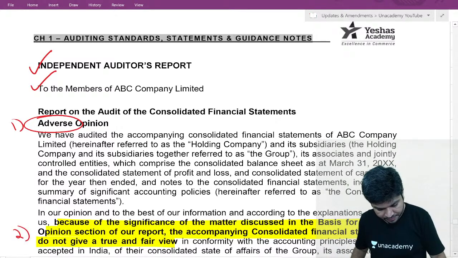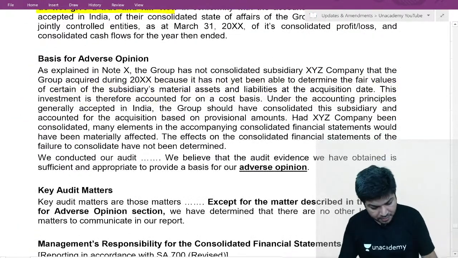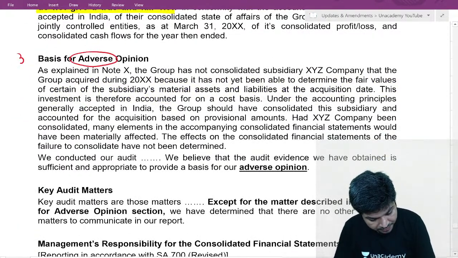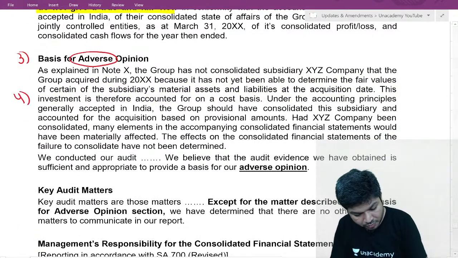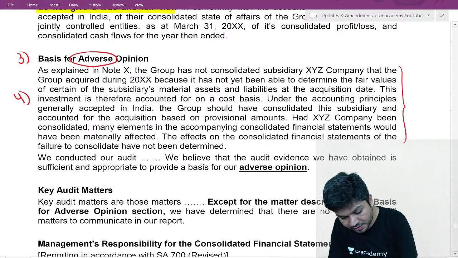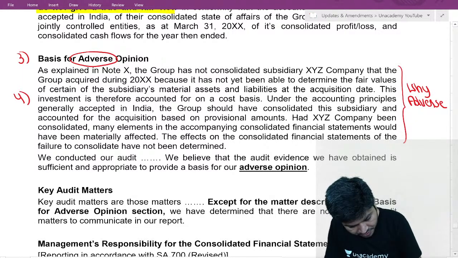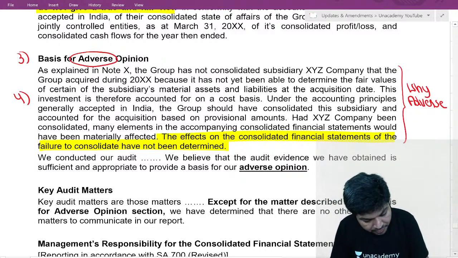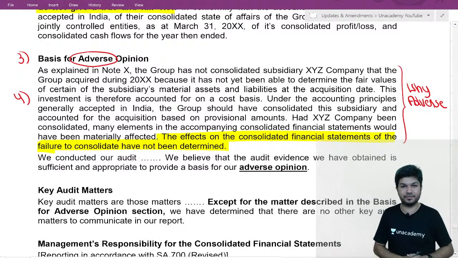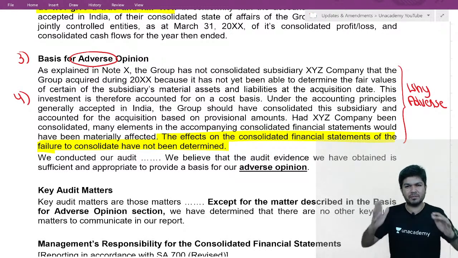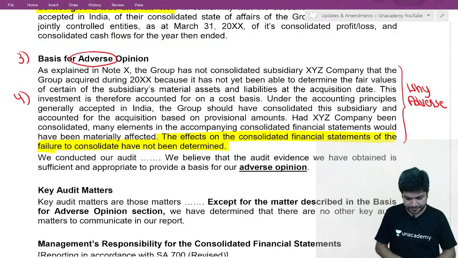This is the second. Third, basis for adverse opinion. Then fourth, why adverse? One subsidiary not consolidated, all figures are wrong, we are not able to quantify the effect. The effects have not been determined. If you are able to quantify the effect, you write it. Otherwise you write you are not able to quantify the effect because so many things change.